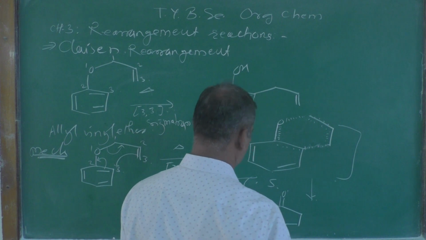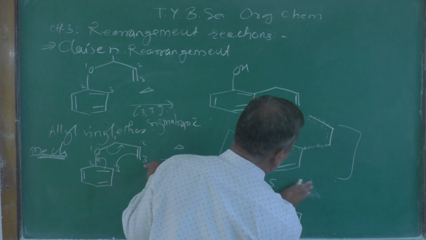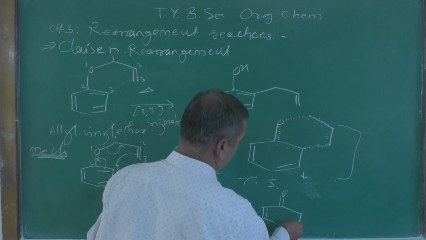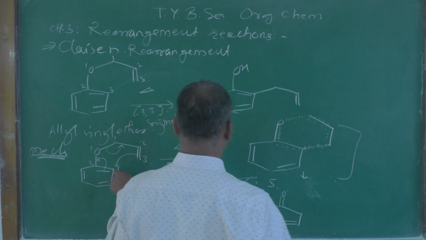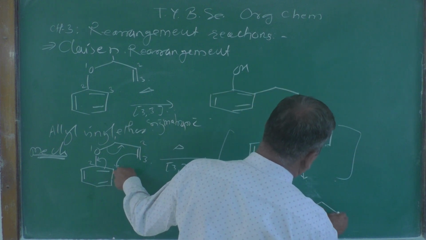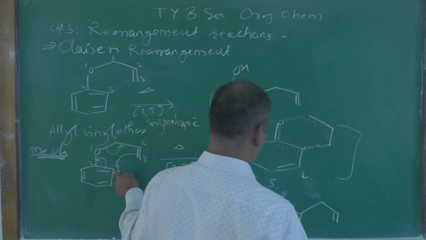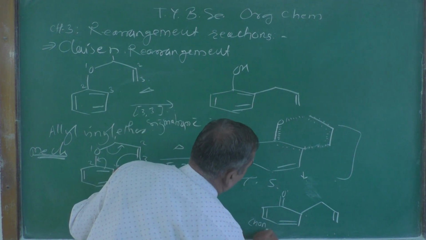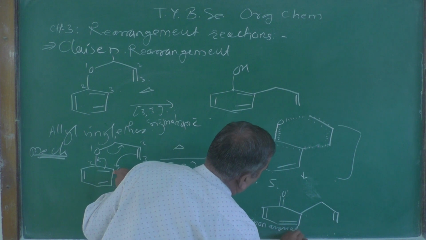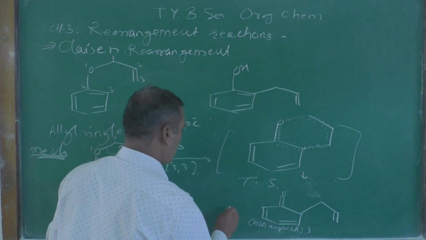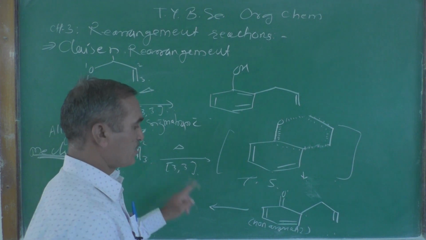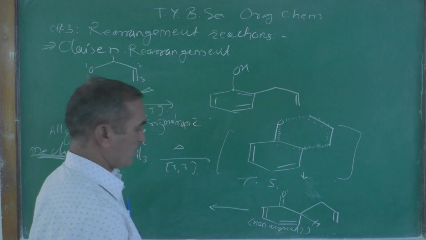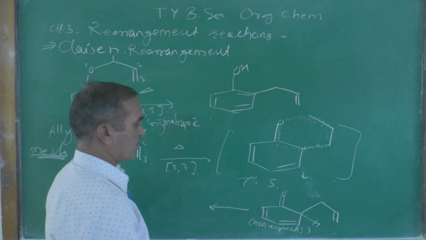This double bond and this double bond are as they are, but here a bond is forming and a double bond should be over there. Now this is a non-aromatic compound. Look at this: a non-aromatic compound is less stable, and now aromatization is going to take place over there.